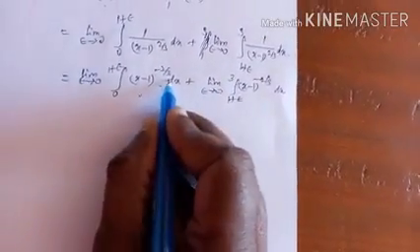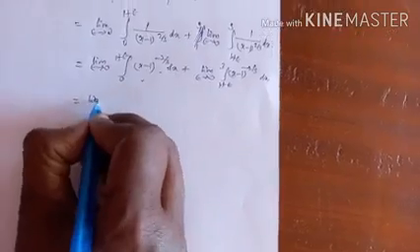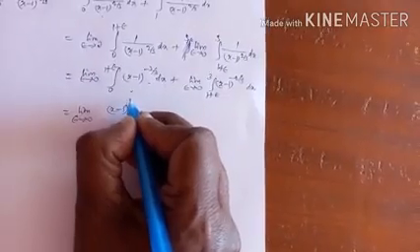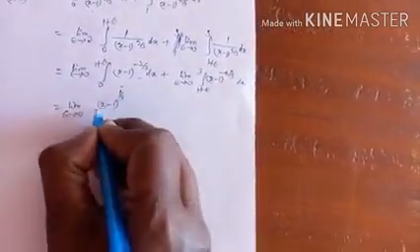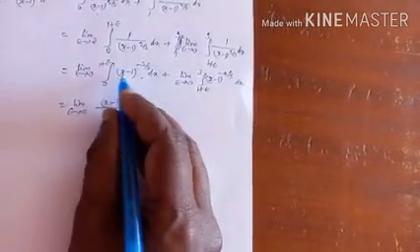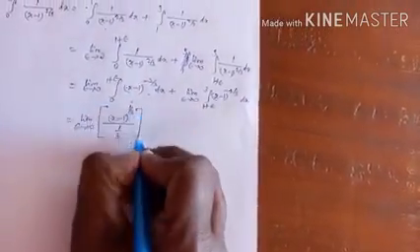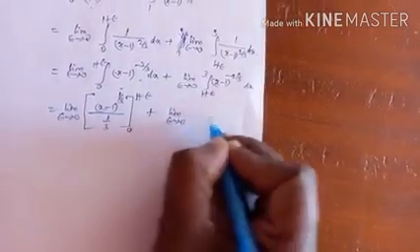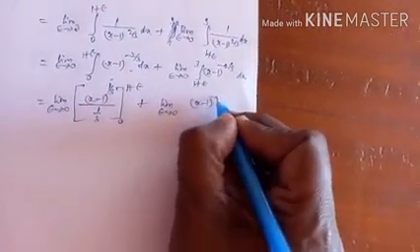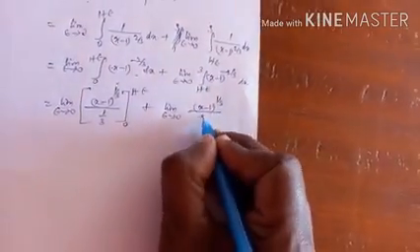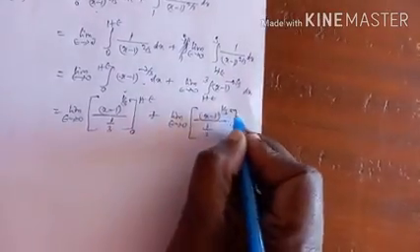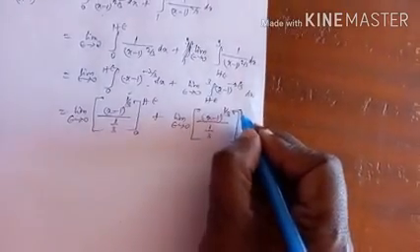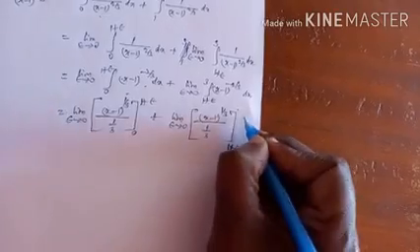It is the ax plus b whole power n formula. The same formula: (ax plus b) whole power minus 2 by 3 plus 1, which is 1 by 3, divided by minus 2 by 3 plus 1, which is 1 by 3, with coefficient of x being 1, with the limit 0 to 1 plus epsilon. Plus limit epsilon tends to 0, (x minus 1) whole power minus 2 by 3 plus 1 is 1 by 3, divided by 1 by 3, with coefficient of x which is 1, from 1 plus epsilon to 3.